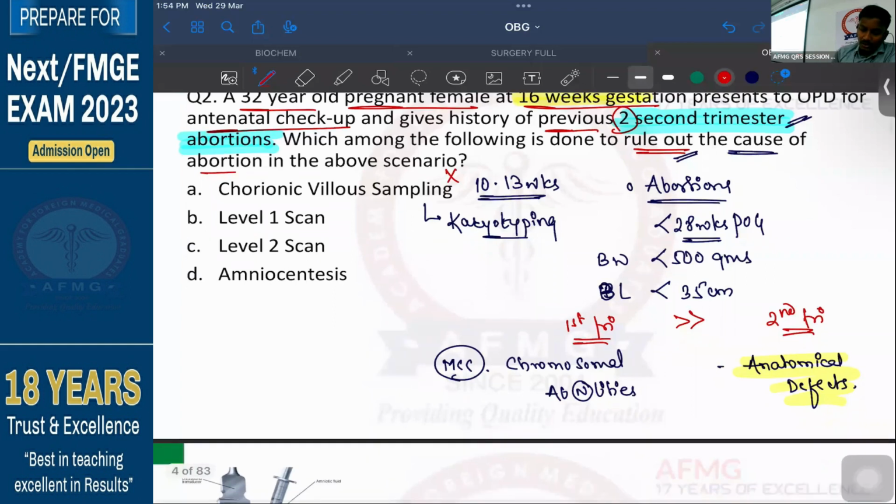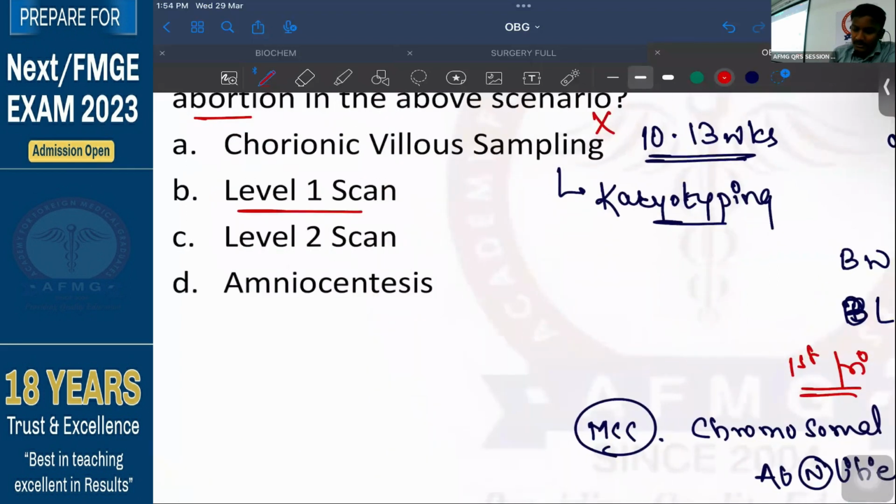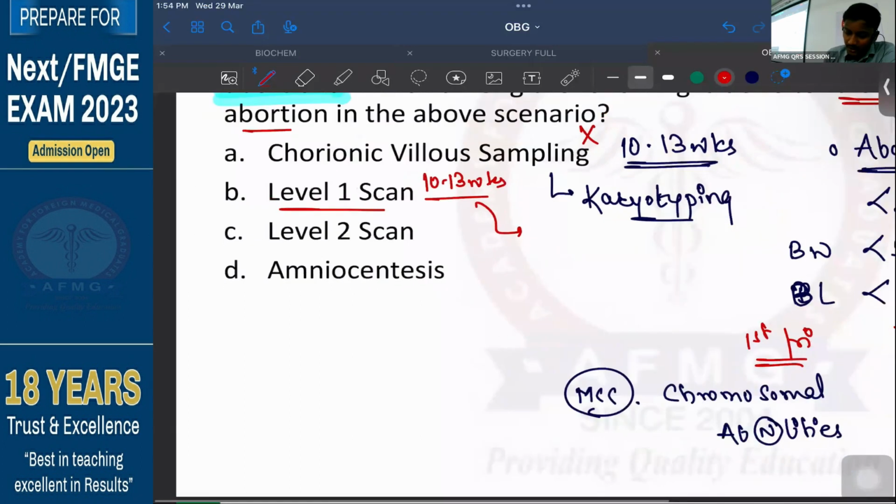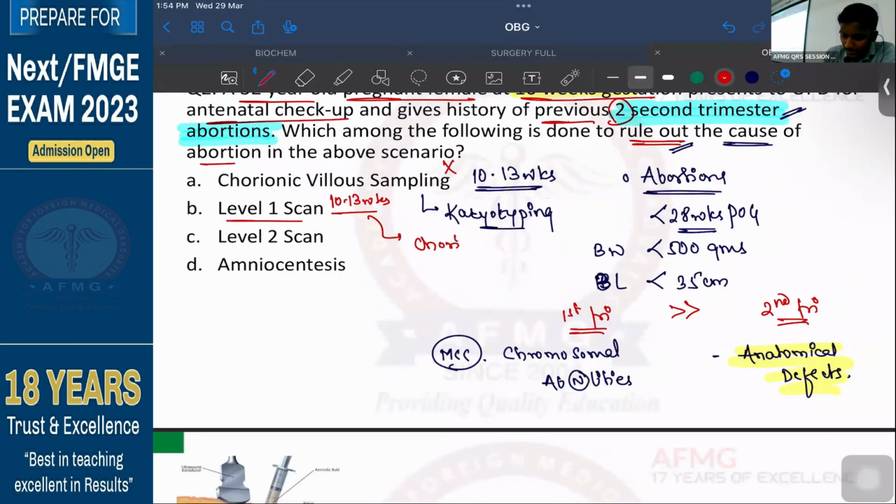Now, if I talk about a level 1 scan, level 1 scan is again done at around the same time in the first trimester. Okay, so level 1 scan is around again the 10 to 13 weeks, and it is done for what? It is called as the chorionicity scan. It is known as the chorionicity scan. So it is done for two reasons. First, to check the implantation of the placenta.